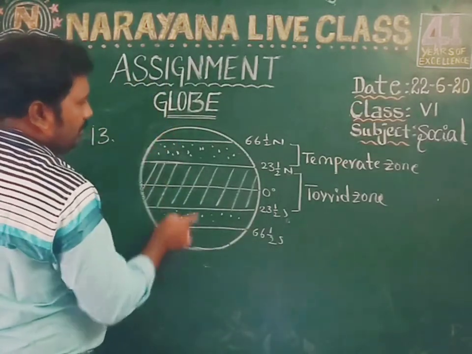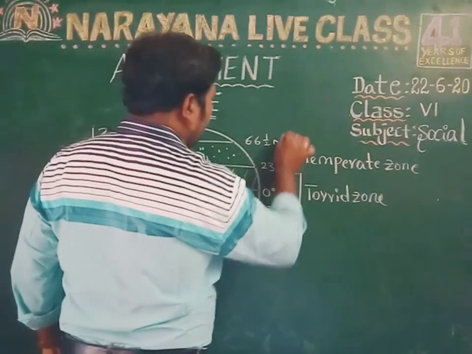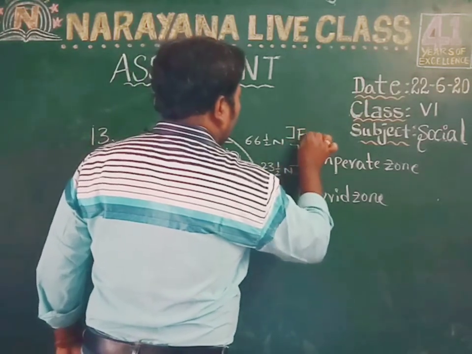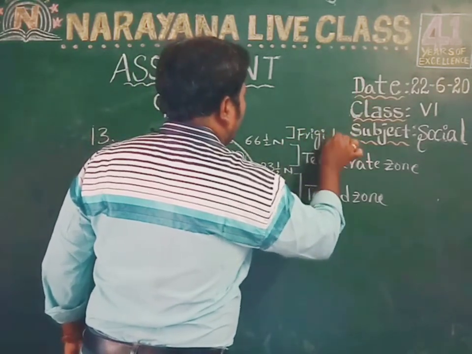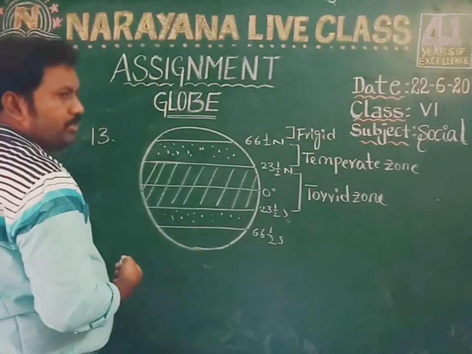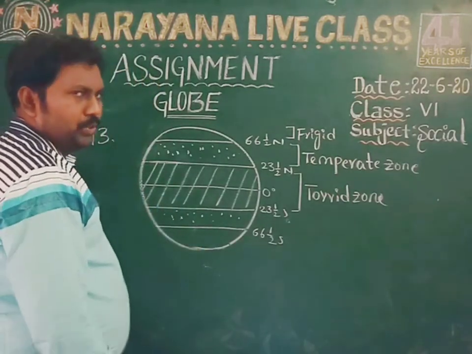Then the last one is the frigid zone. This is the frigid zone, right children? So this is the 13th question.